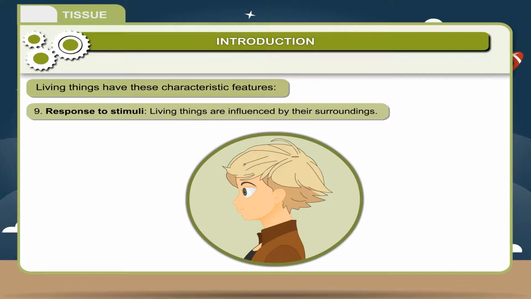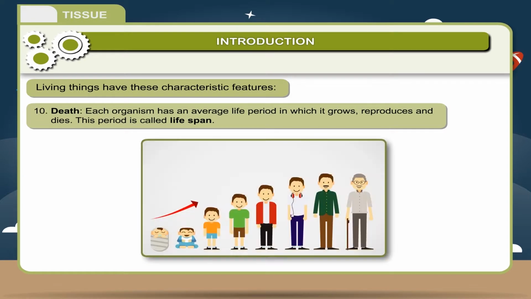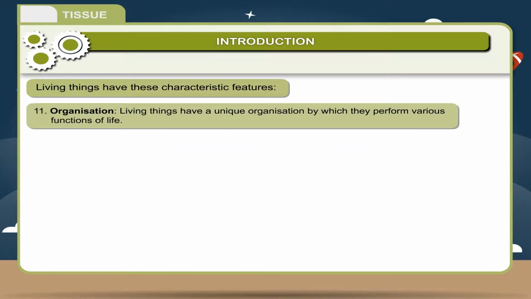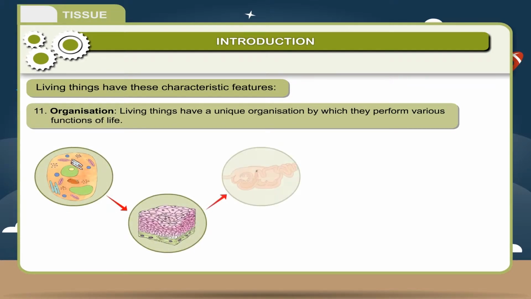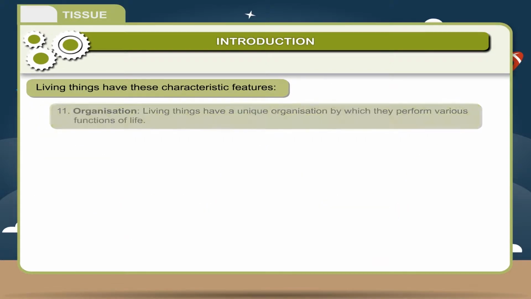Living things are influenced by their surroundings. 10. Each organism has an average life period in which it grows, reproduces, and dies. This period is called lifespan. 11. Organization. Living things have a unique organization by which they perform various functions of life.